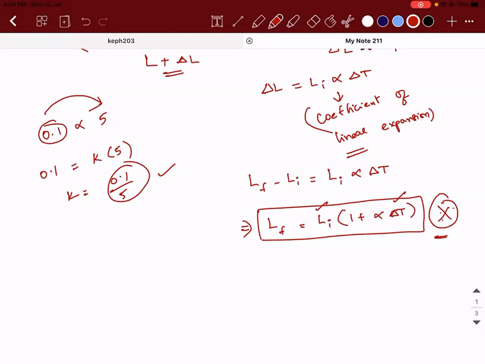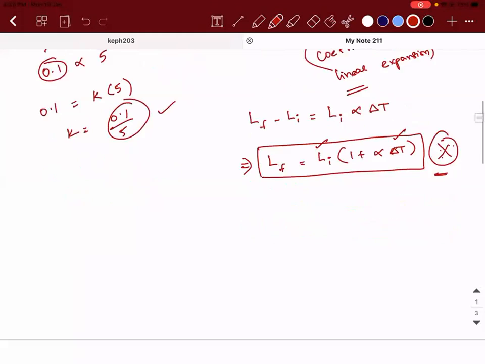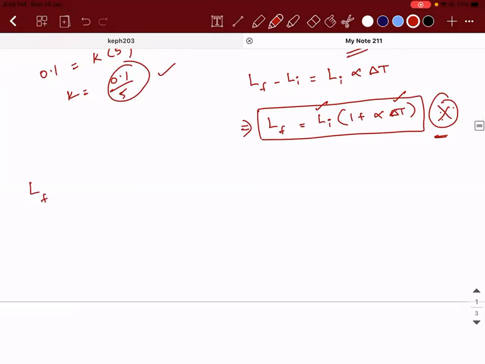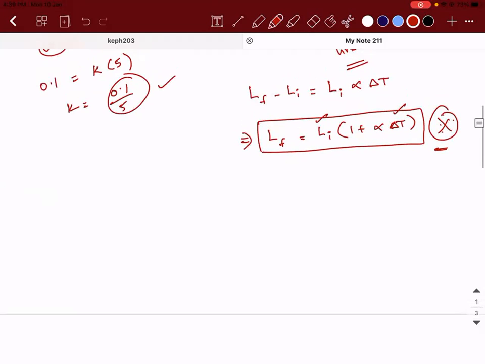Delta L should be the same. But no, delta L might be different because you're talking about L final. No, they'll be the same term. Logic is very simple. I'll tell you why, because I was about to define this thing.